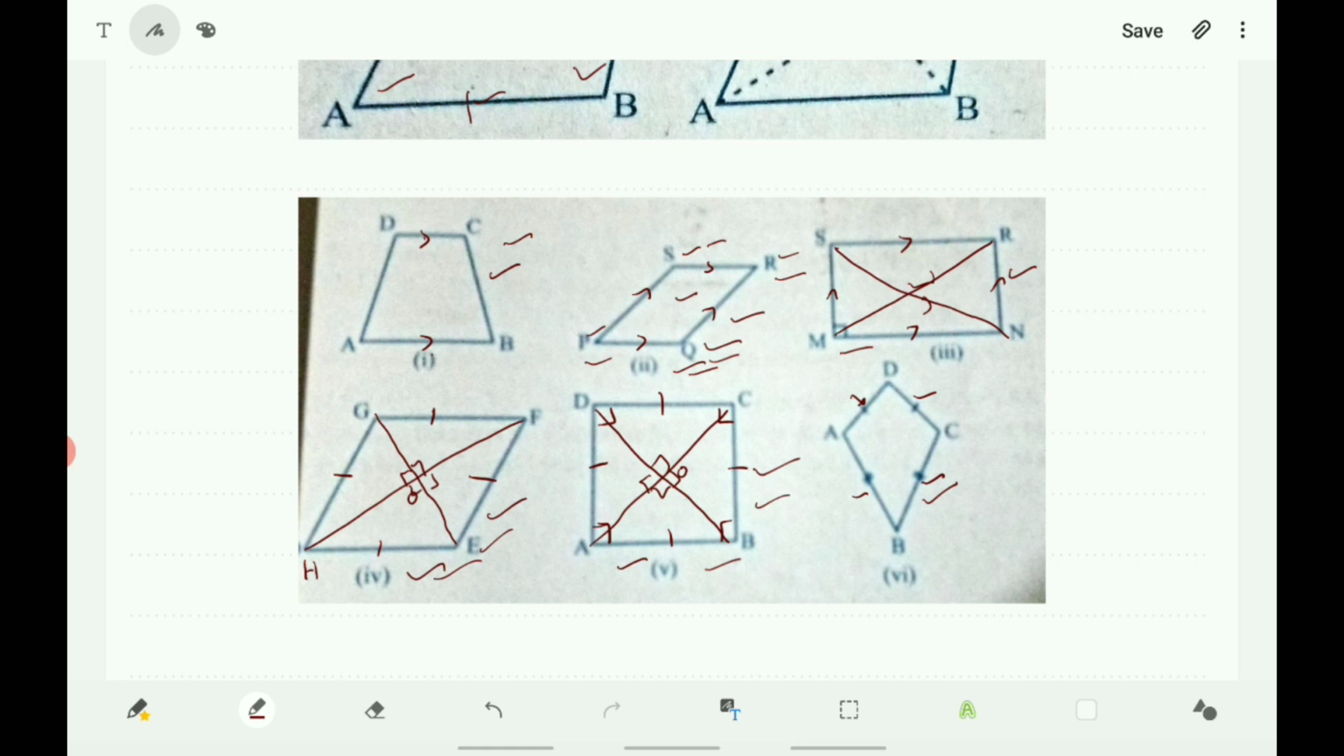So different types of quadrilaterals have their own special properties together with the common properties also. This is about the quadrilateral and parallelograms and their types.